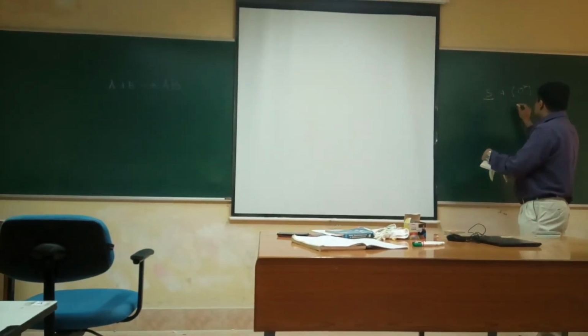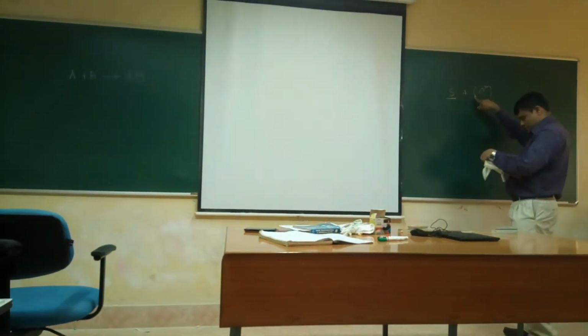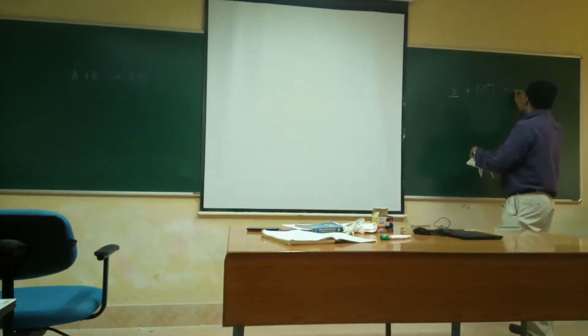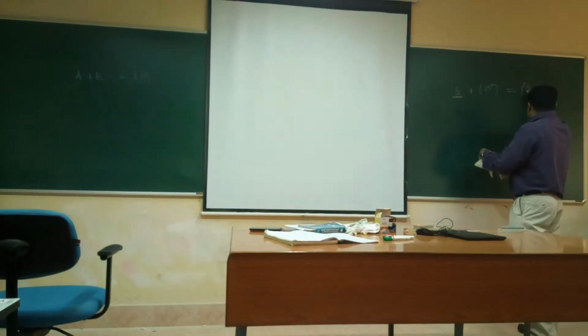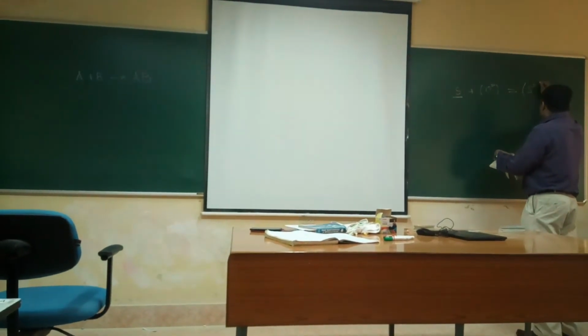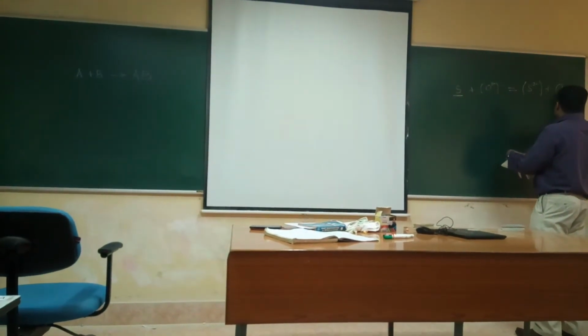I am denoting the metal phase with an underline, and the slag with parentheses. We have two phases, metal and slag. When the reaction happens, sulfide goes to slag and oxygen goes into the metal.